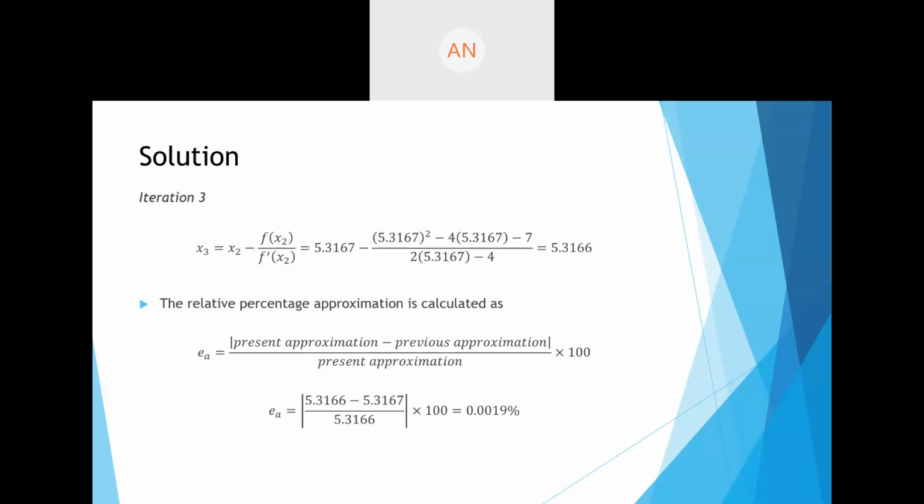So in the question, if they ask you to do a certain problem until the relative error is less than something, only in that case do you need to find the relative approximate error. In this question it was not specifically said to find the relative error, so there's no need to find it. In this question it was said to do it until 4 digits after decimal.